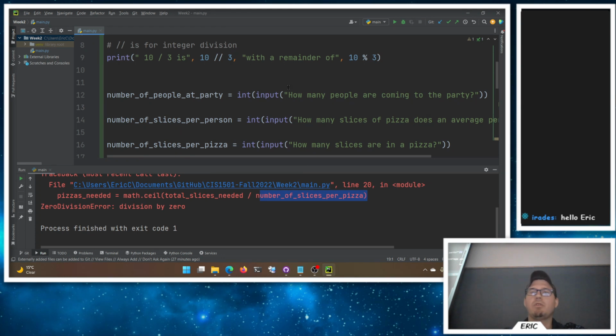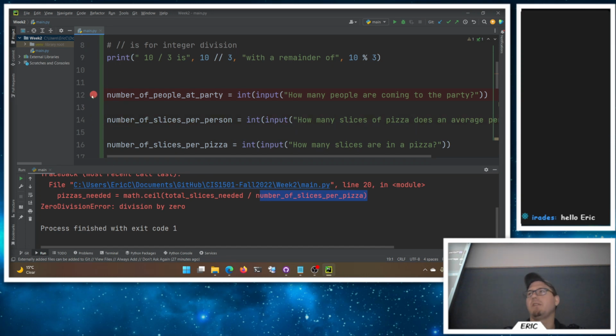The debugger is the coolest thing about IDEs, or these integrated development environments like PyCharm. You come over to the line numbers here, and in the gray space, notice it's awfully wide, and they do that for a reason. I can just click on any one of these lines. I can't do it where there's no code, but if there's code at the line, I can click and add a big fat red dot.